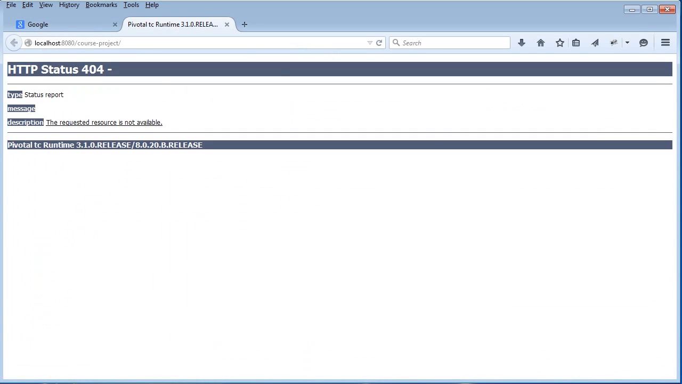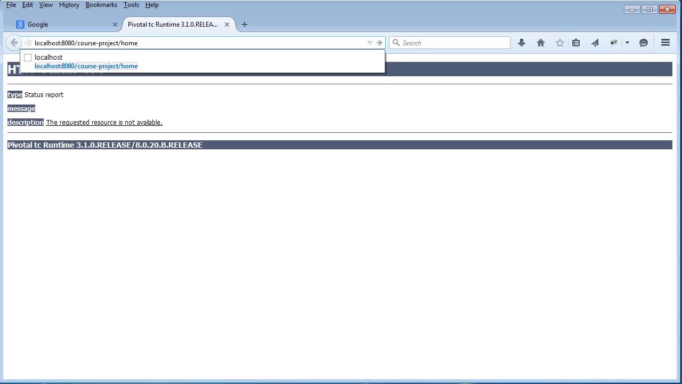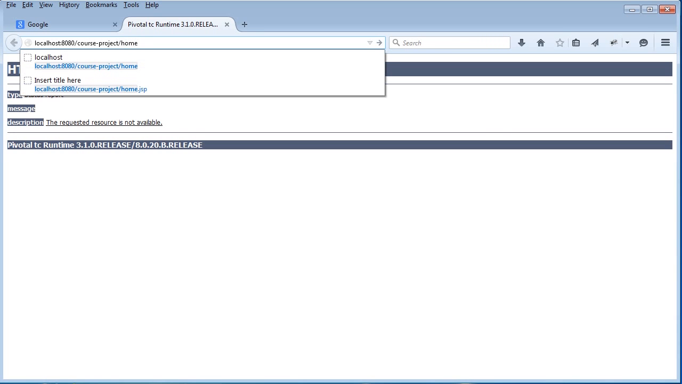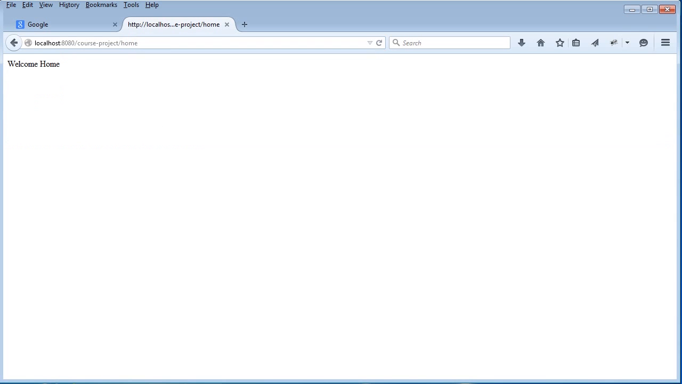What we want to do now to run our demonstration and see the request processing in action is to hit that URL that we mapped. We have our server name and our port, then we have our context root. Now we specify the home extension on the URL in order to hit that controller we mapped, and it returns us welcome home as we expected.